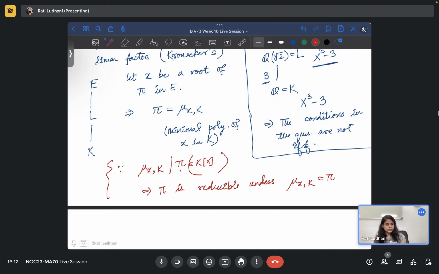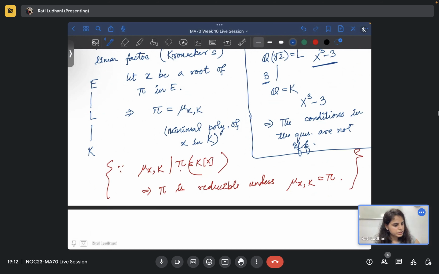Is that okay, this explanation? This is a standard explanation, like we are not using anything more. We're just saying if there is an irreducible polynomial, if you assume it to be monic, then that is the minimal polynomial of all of its roots actually, not even just a particular one. Okay, so we have this.